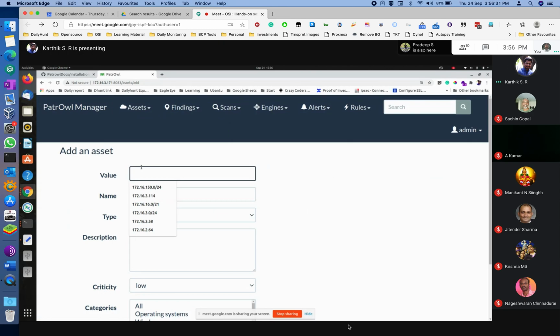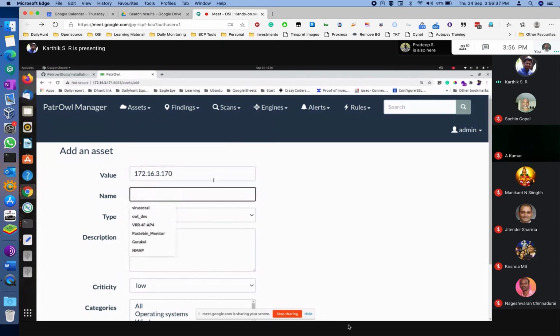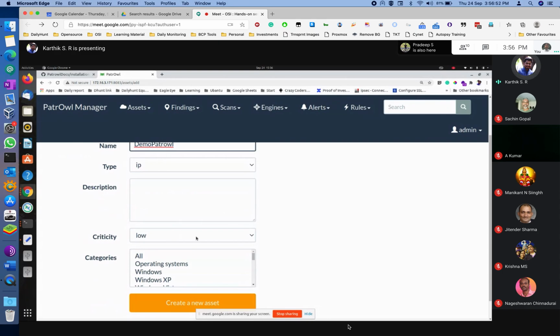I'll give one dummy window inside. Here you can give the criticality of that particular machine.